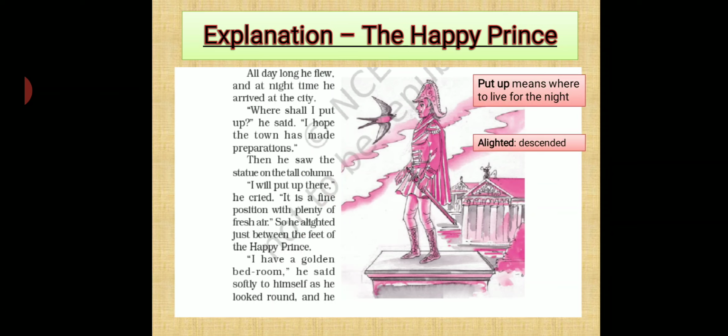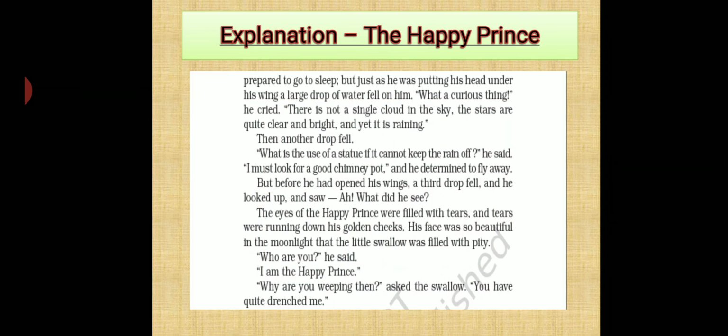"I have a golden bedroom," he said softly to himself as he looked around. So now this bird sat there, and after seeing that the statue is made up of gold, the bird said that it is a bedroom made up of gold because it was surrounded by gold all around. Okay, coming to the next.